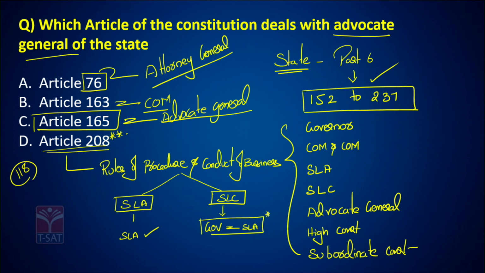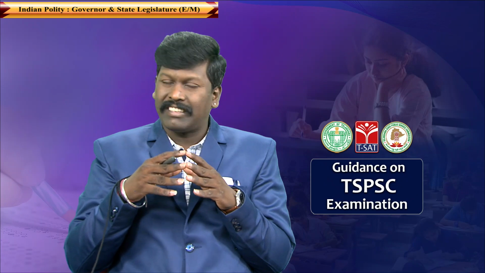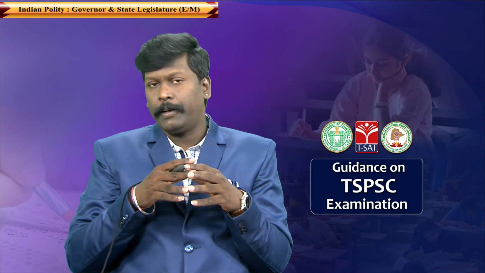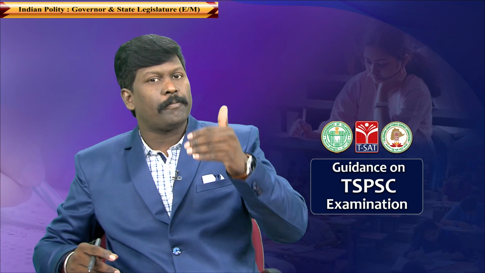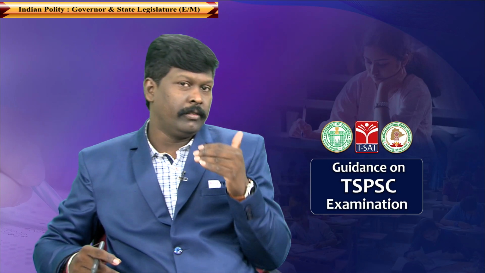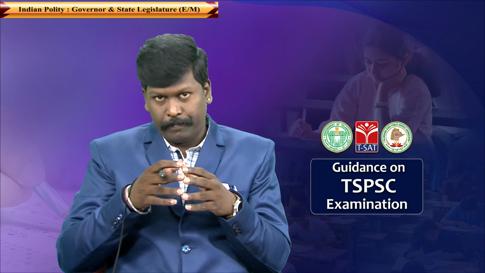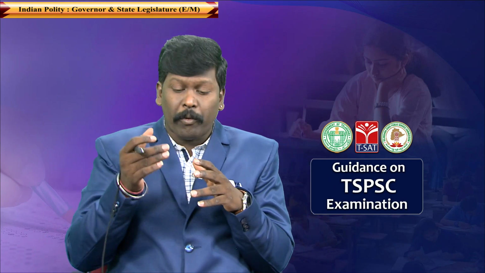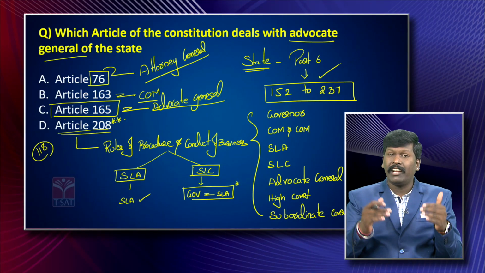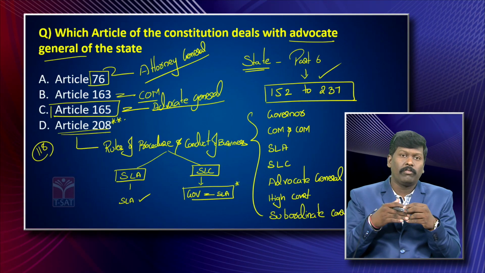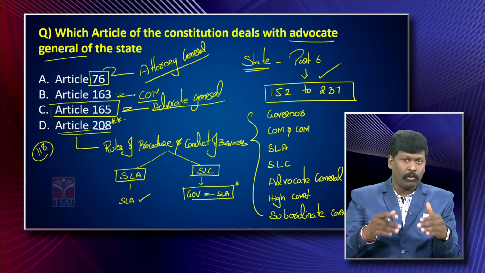Remember this for your exam. The rules of procedure and conduct of business are discussed in Article 118 and also Article 208. Article 118 provides the authority to the Parliament to frame its own rules. Article 208 provides the authority to the State Legislative Assembly to frame its own rules. And coming to the Council, the Governor with the help of the Assembly will frame the rules of the Council. Let us go to the next.